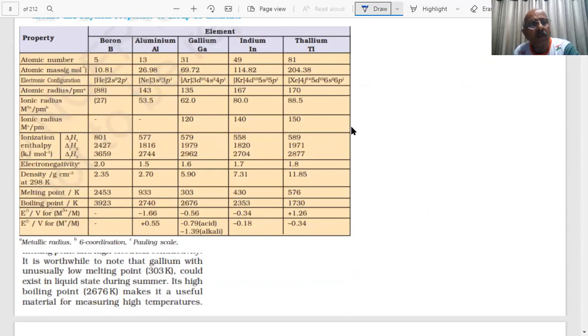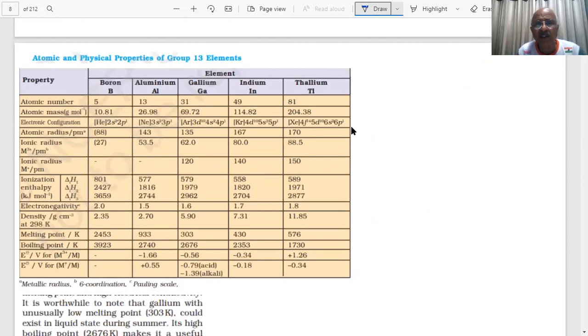So students, we are discussing group 13 elements. What are those, students? Boron, aluminium, gallium, indium and thallium.